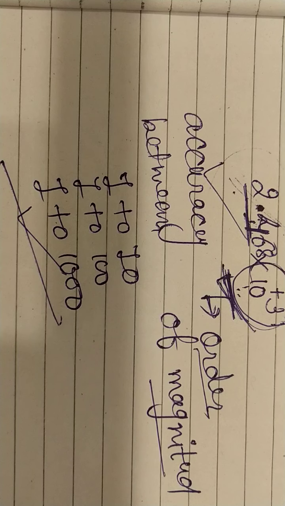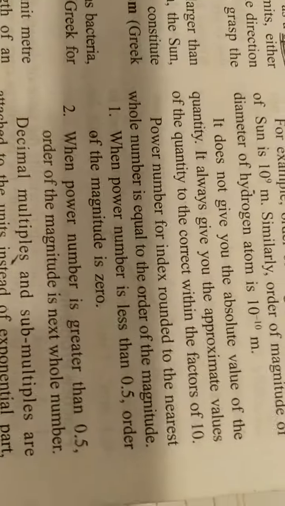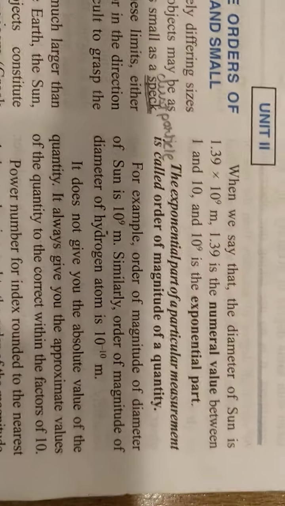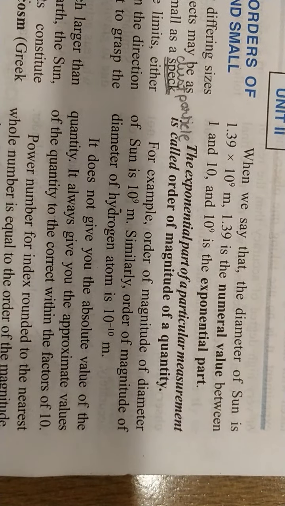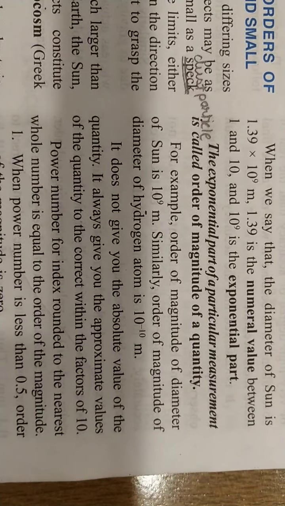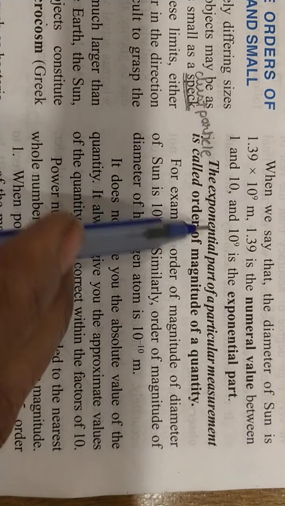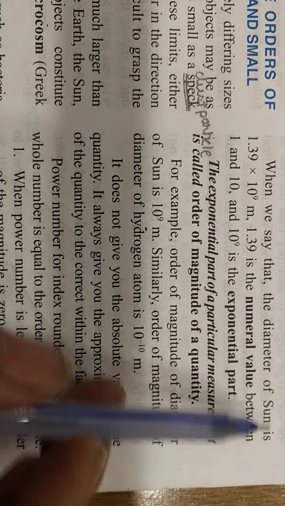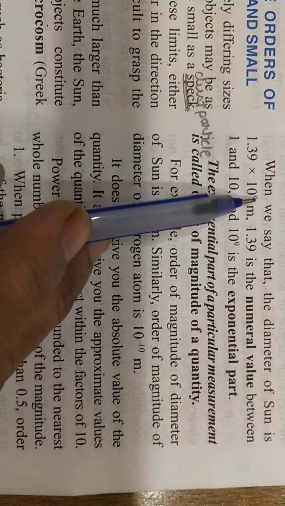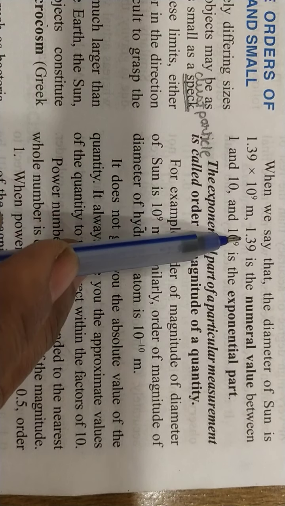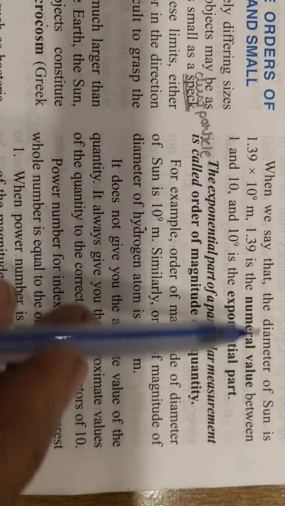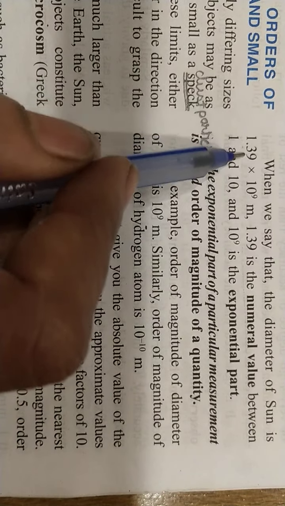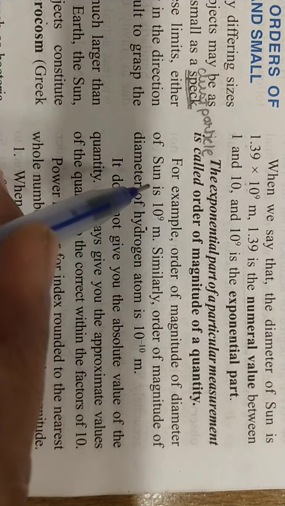Right? Okay. Now when we say that the diameter of the sun is 1.39 into 10 raised to 9 meter, 1.39 is the numerical value and 10 raised to 9 is the exponential value.